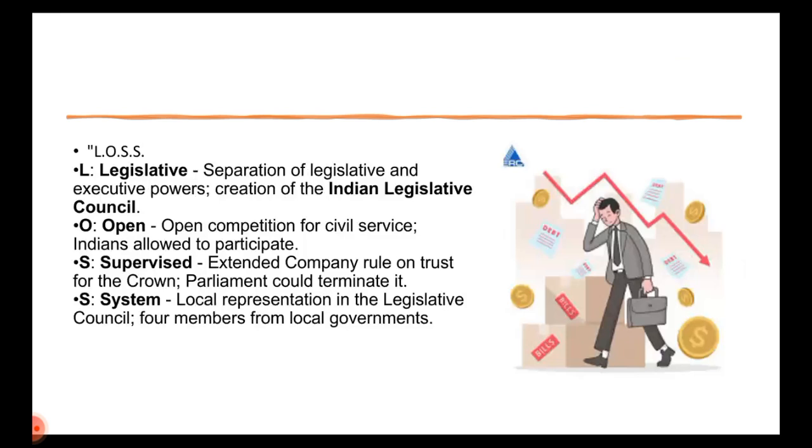Then O: open competition for civil services has been allowed in this act. Then S, supervised: extended company rule on trust for the Crown. Parliament could terminate it. Another S is system: local representation in the Legislative Council. Four members from provincial or local government have been allowed. So it's a LOSS act, 1853.